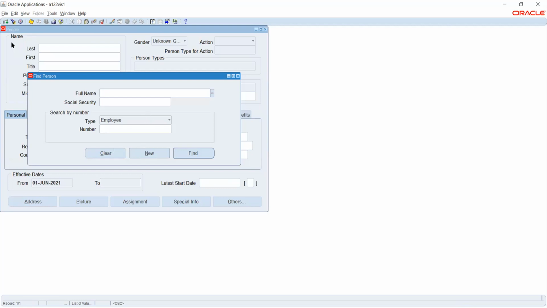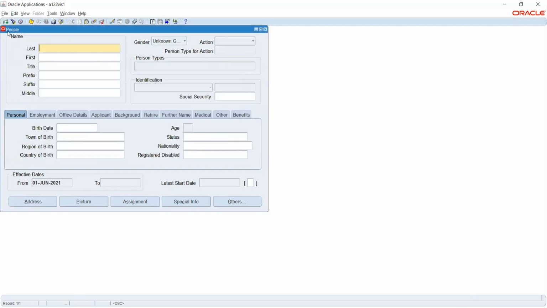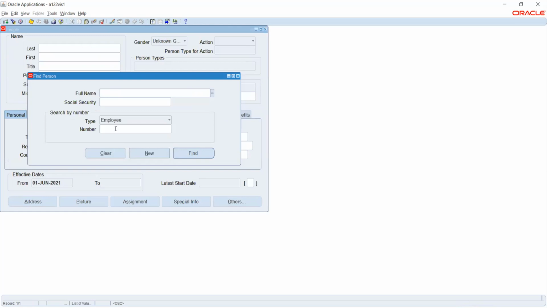If you see here, this is our employee maintenance. We see this as People, and people is nothing but employee. If I want to query any particular employee, I'll just give the full name, or I can give the employee number. As I said, this is our unique identifier. Countries like the US have social security, and a few other European countries as well, so if we have that information, we can track the employee using the social security also. Even this becomes a unique way of tracking the employee.